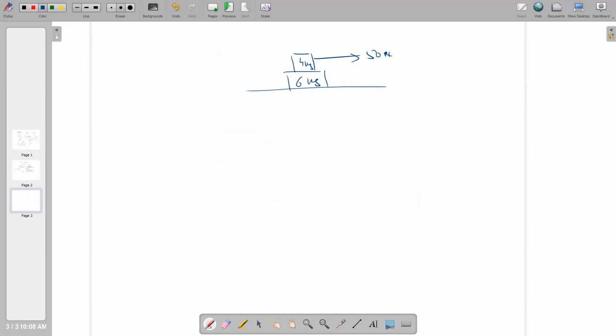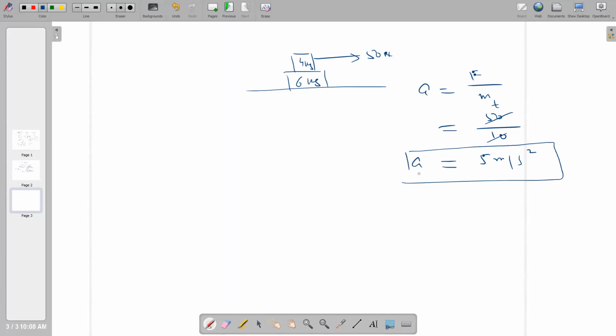To check this situation, first we will find the acceleration. So F over total mass: F is 50 divided by the total mass, 10, and acceleration will be 5 meters per second square. This is the value of acceleration with which both blocks are moving.